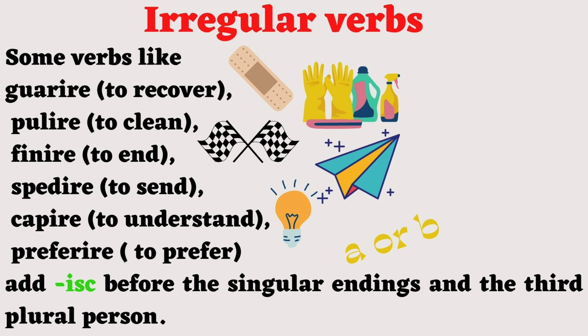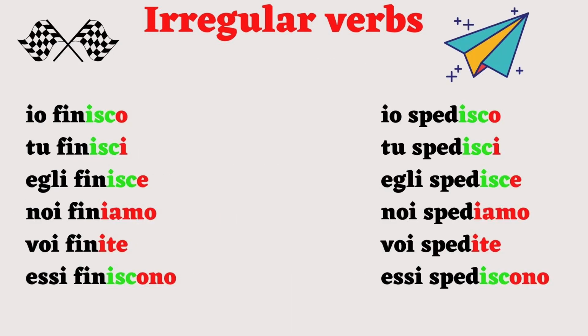Another group of semi-irregular verbs belongs to the group ending in ire. Some verbs like guarire, pulire, finire, spedire, capire, preferire add isc before the singular endings and the third person plural. Let's take finire and spedire as examples. Io finisco, tu finisci, egli finisce, noi finiamo, voi finite, essi finiscono. Io spedisco, tu spedisci, egli spedisce, noi spediamo, voi spedite, essi spediscono.